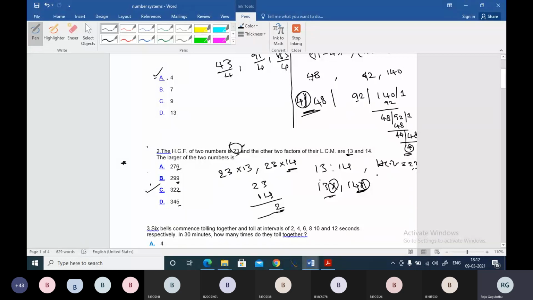You can keep this point in your mind, and if you open any textbook, you will find it over there. And if the factors are given to you, then also you can consider 13x comma 14x, nothing but 13 into 23 and 14 into 23. So these two numbers are the required numbers, boss. You can directly do it like this. Clear?